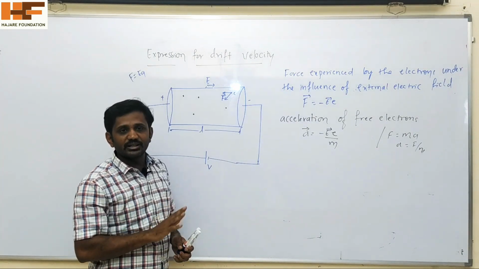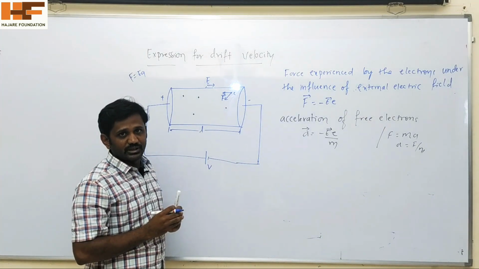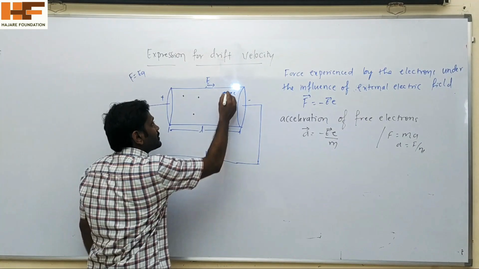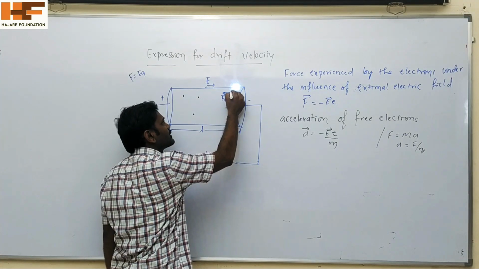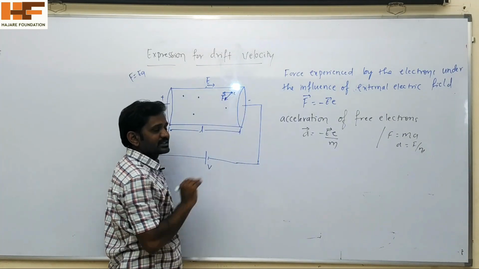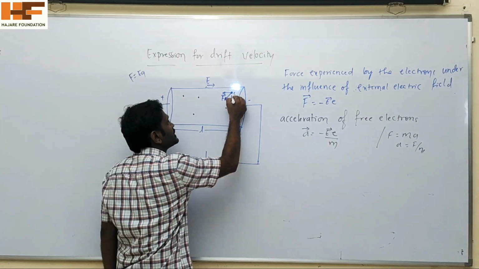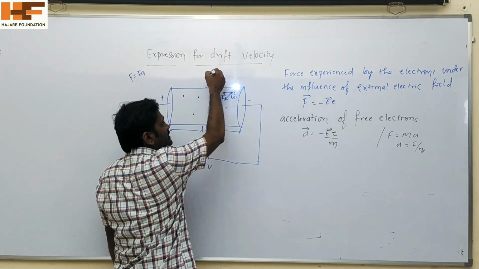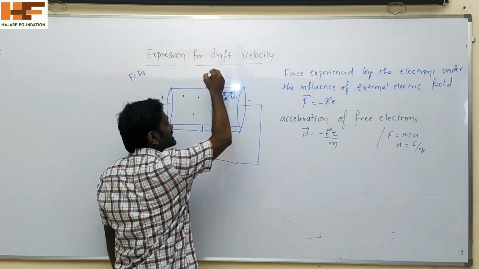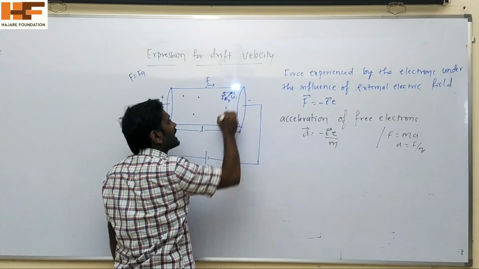When it accelerates, it produces a velocity. It moves with some velocity. Let us consider one electron. It already has thermal velocity u. When an external field acts, it experiences a force, that is why it will accelerate with acceleration a.